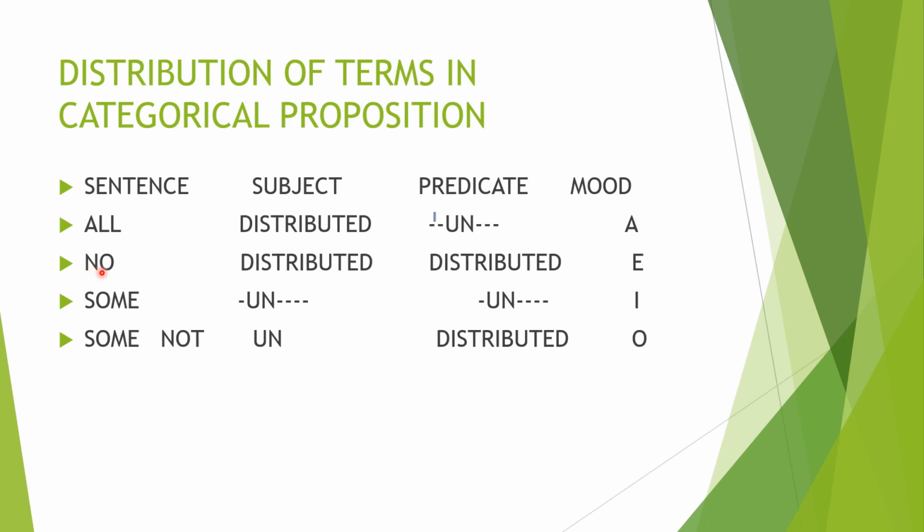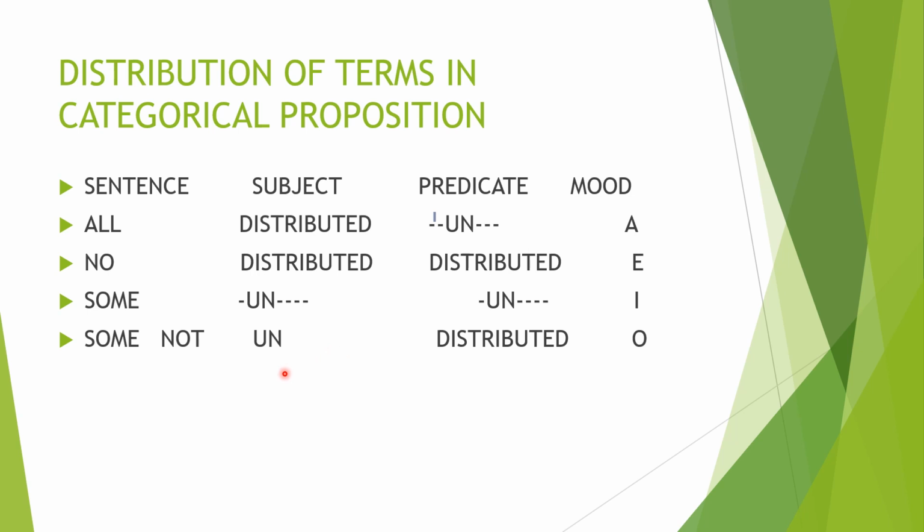In that, the subject as well as predicate are both distributed. Understood? And if a sentence starts with Some, then there is no distribution in the subject as well as in the predicate. Both are undistributed. Clear? And in a sentence that starts with Some not, the subject is undistributed but the predicate is distributed. So you have to study this table very clearly.